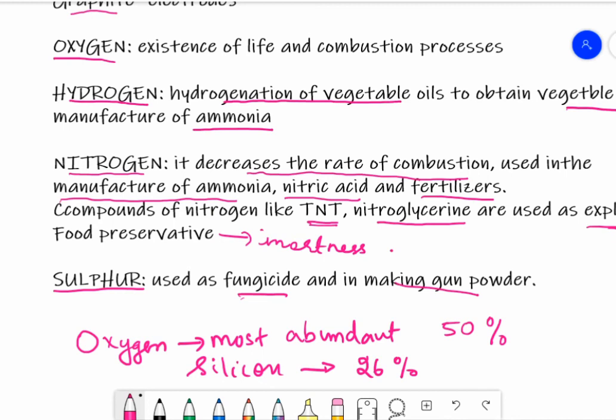So all the metals have similar chemical properties and all the non-metals will have other similar properties. But the properties of metals are opposite to the properties of non-metals. Thus, the easiest way to distinguish between metals and non-metals is on the basis of their physical and chemical properties. So in the next video, we will be discussing physical properties of metals and non-metals, and then we shall distinguish metals and non-metals on the basis of their chemical properties.